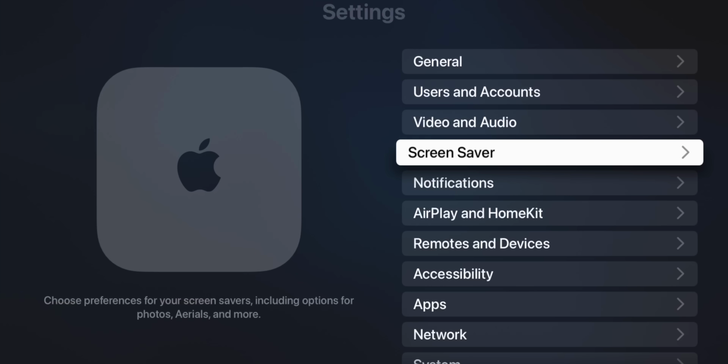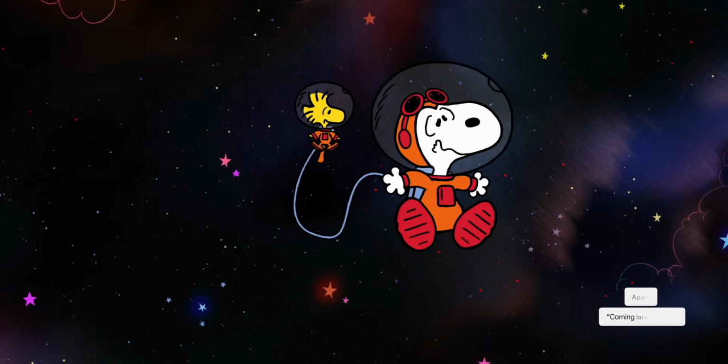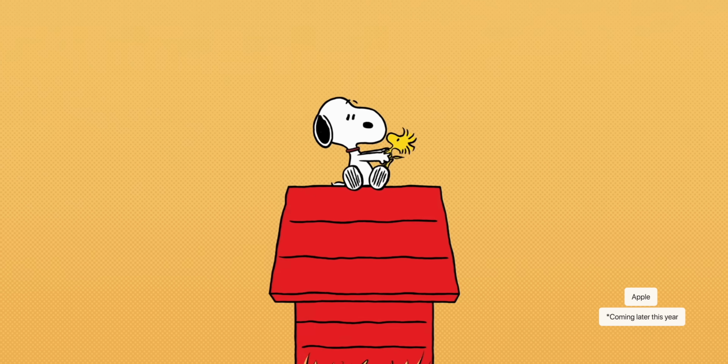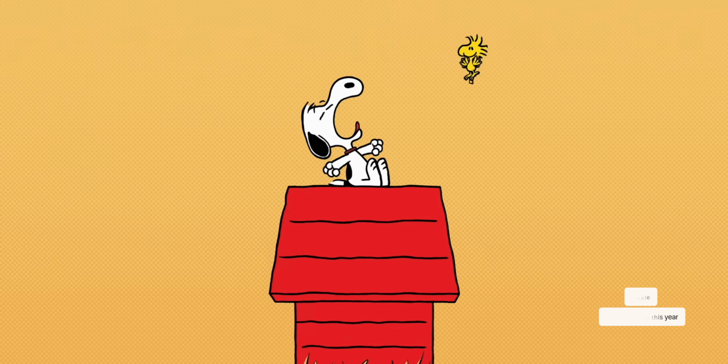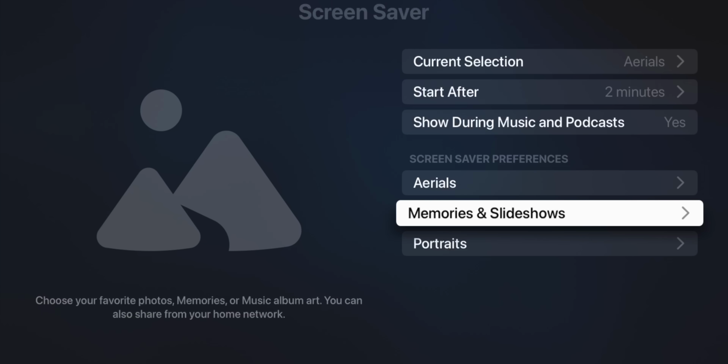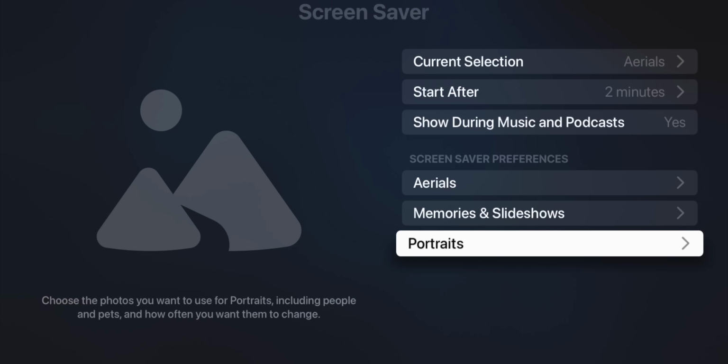Now we also have some new screensavers. So we have some Snoopy ones with Woodstock here with a bunch of different animations, which are always really cool. But what I think is really cool here in tvOS 18 is if you go into your settings and go to screensaver, you'll see that this has been changed because now we have memories and slideshows and also portraits.